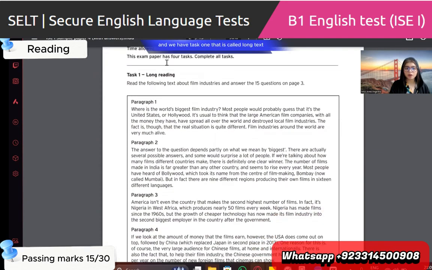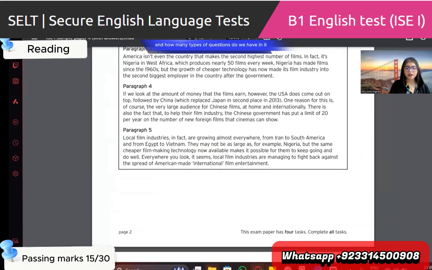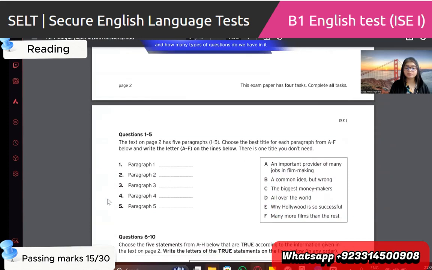And we have task 1 that is called long text, long reading. And how many types of questions do we have in it? We have 1 to 5 paragraphs. We have to choose the heading for the paragraph. Can you read this for me, the title? The text on page 2 has 5 paragraphs, 1 to 5. Choose the best title for each paragraph from A to F below and write the letter A to F on the line below. There is one title you don't need.